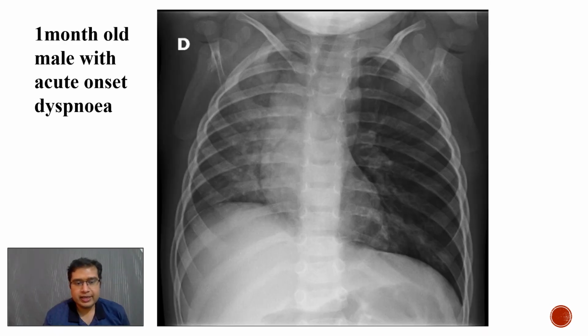Now coming to our next case, where we are provided with a frontal chest radiograph of a 1 month old child with acute shortness of breath. This is a very important radiograph for the exams, where we can see that there is overinflation of the left lung as well as increased lucency on the left side, and there is shifting of the mediastinum towards the right.